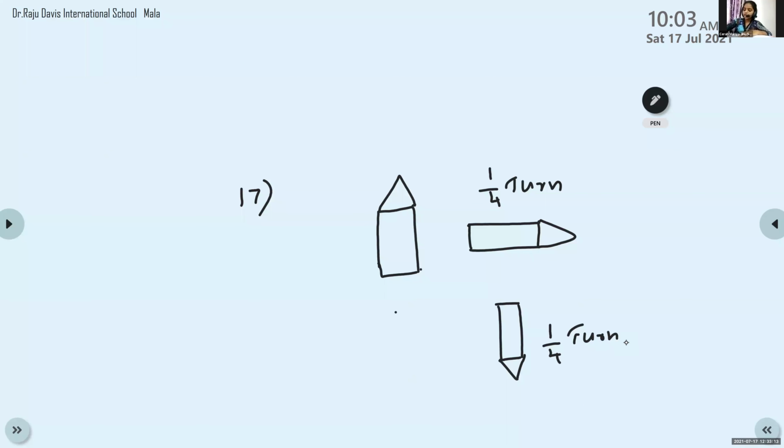Excuse me, ma'am. Can I ask a doubt? Yes, you can ask your doubt. Ma'am, it is given repeat the shape twice by turning through 1/4, right? So that's why only that shape is down. Twice. This is the first time you are rotating here. Again you are turning back down. Okay, ma'am. That twice means like this, right? Because it is rotating clockwise. What is the next shape? It will be like this, straight.